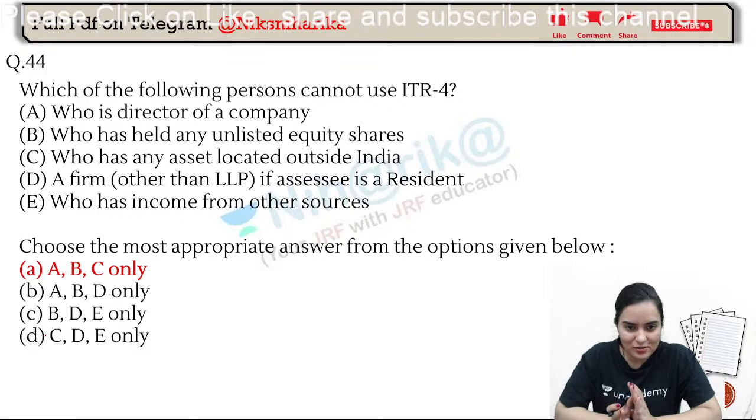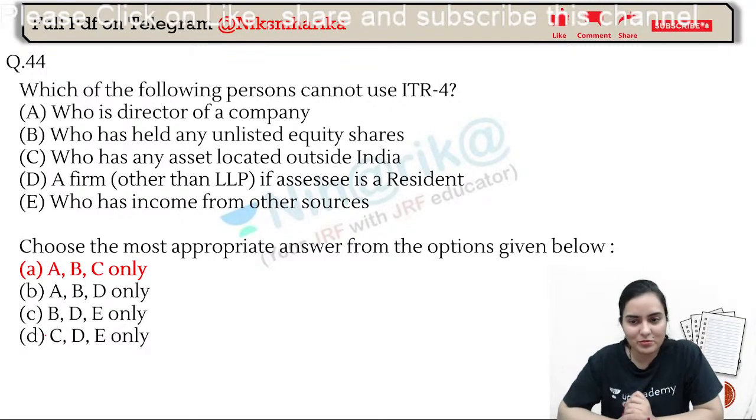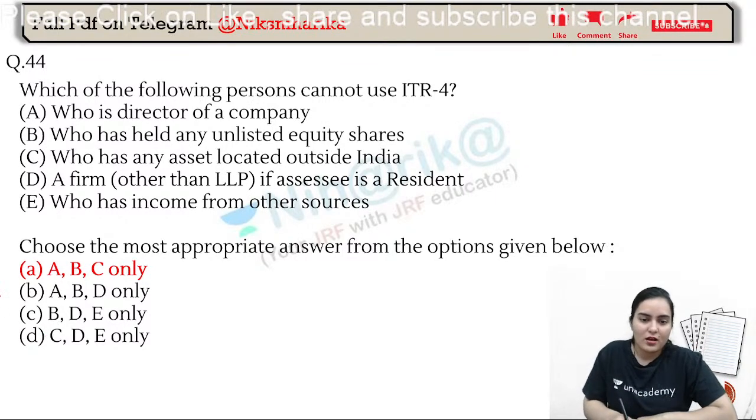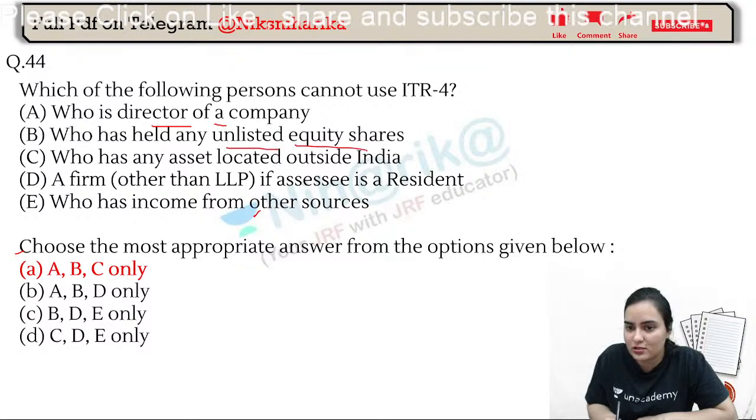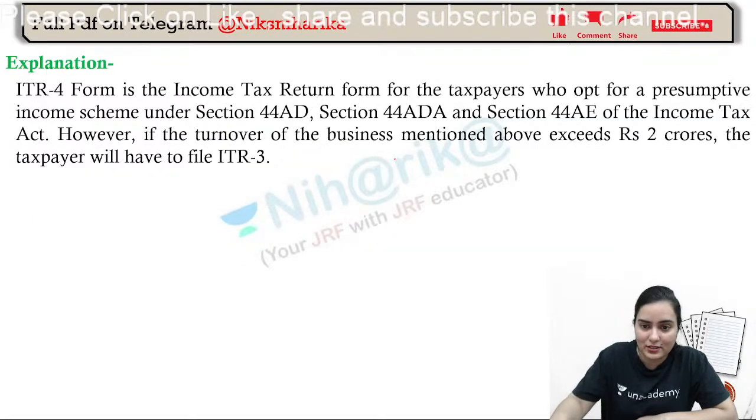Next, this question you have done: which of the following persons cannot use ITR 4? Why? Only A, B, and C, because for them, see, who is the director of the company, who is holding shares of unlisted equity shares, and who has any asset located outside India. For all three categories, ITR 2 will be filed.